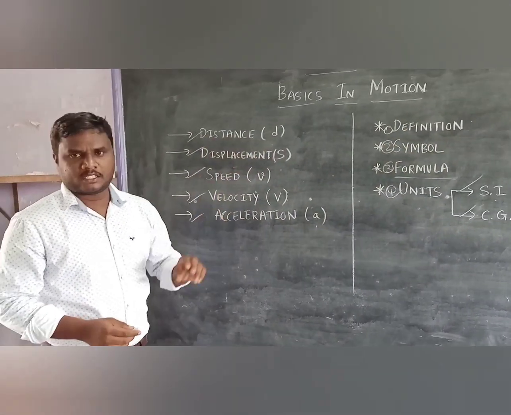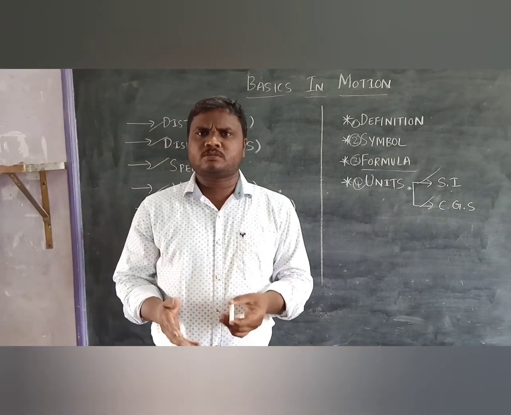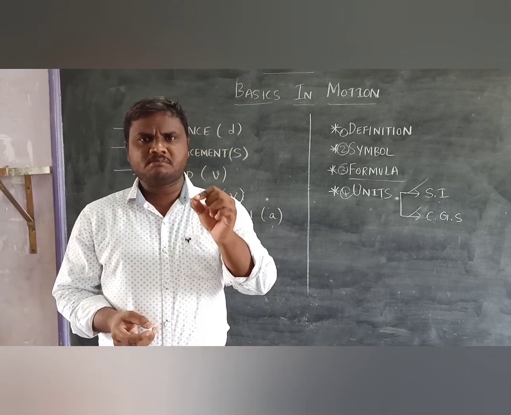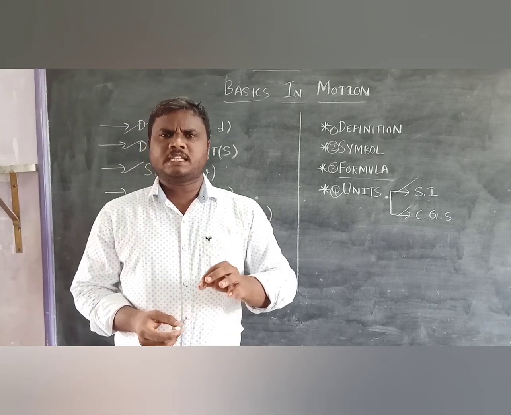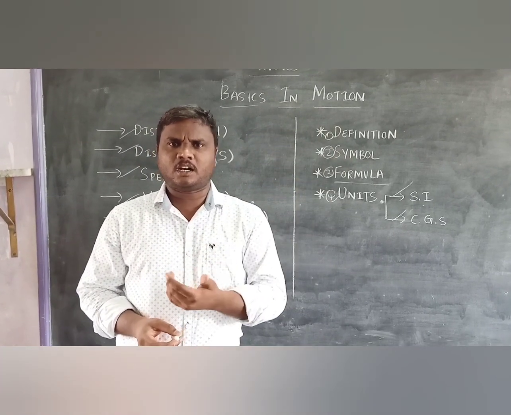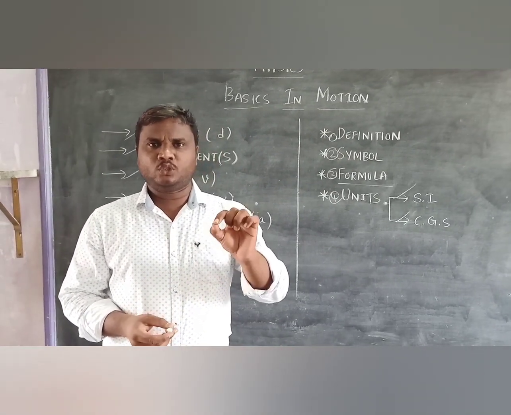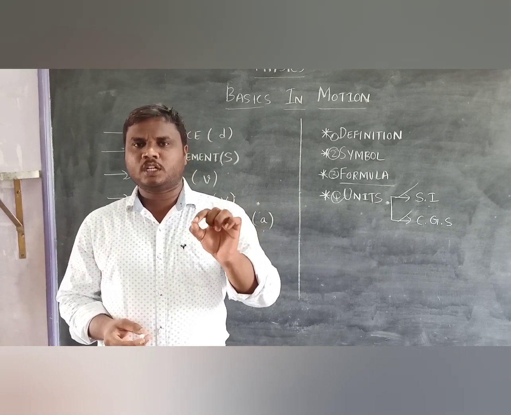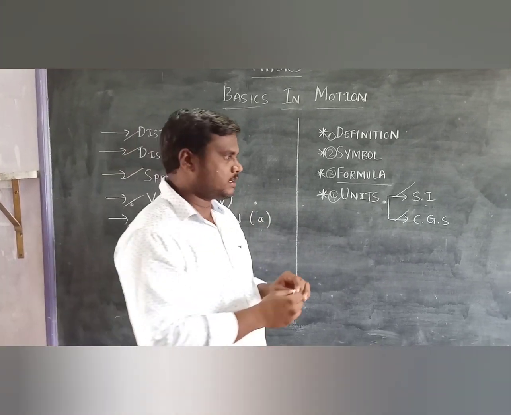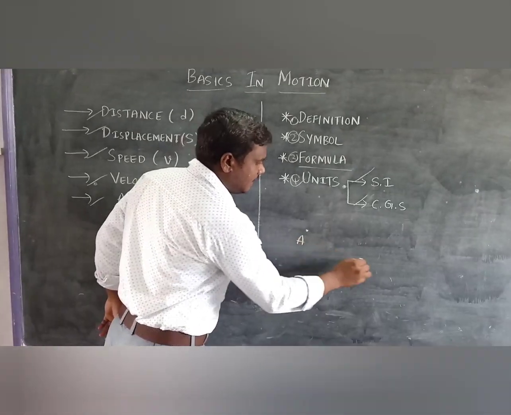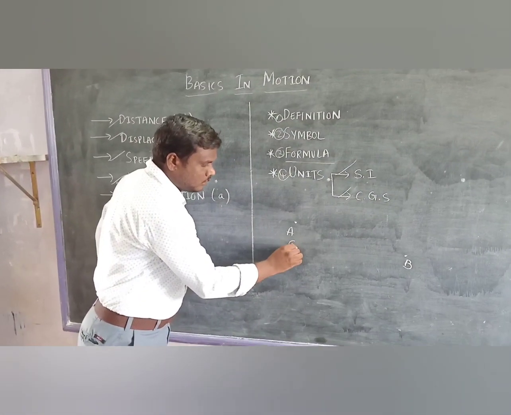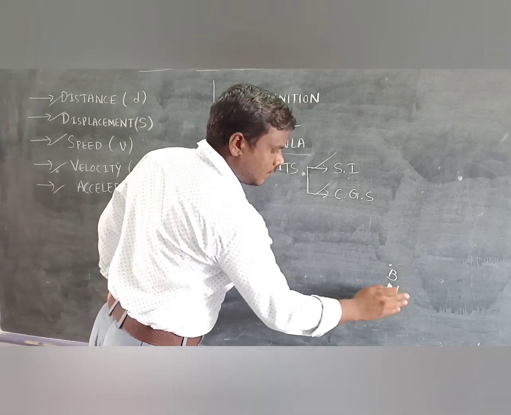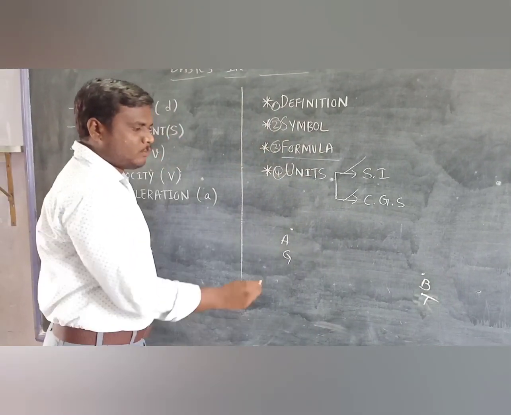Coming to the first one, distance. Many textbooks and many scientists gave different definitions, but the simple definition of distance is the total path covered between any 2 points. Select any 2 points in space or ground, whatever it may be. The total path you cover between those 2 points is called distance. I am taking 2 points A and B. Let us assume this is Gudur and this is Tirupati. So I want to reach from Gudur to Tirupati.